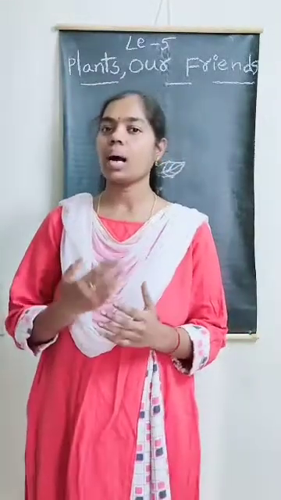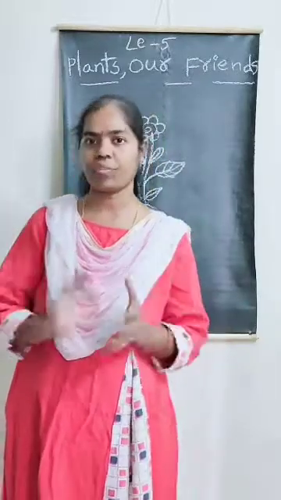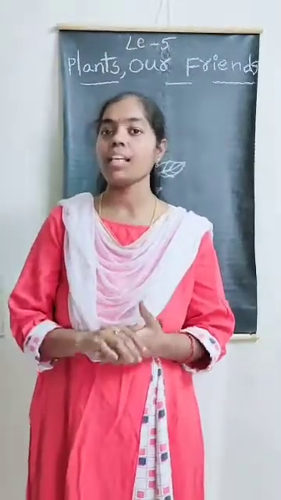First, let's learn about different types of plants. Plants are of different types, Nana. First of all, trees.